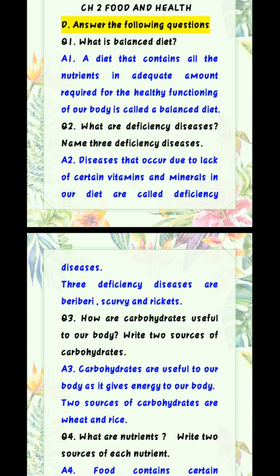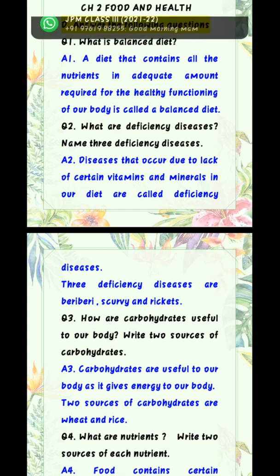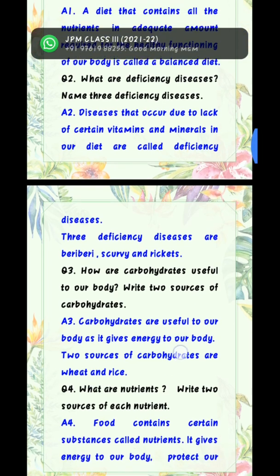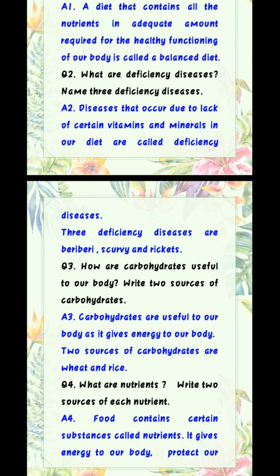So answer 2, diseases that occur due to lack of certain vitamins and minerals in our diet are called deficiency diseases. 3 deficiency diseases are beriberi, scurvy and rickets. Okay.